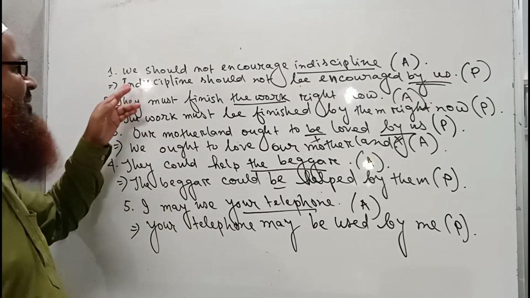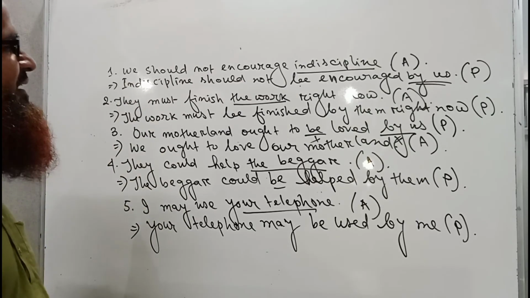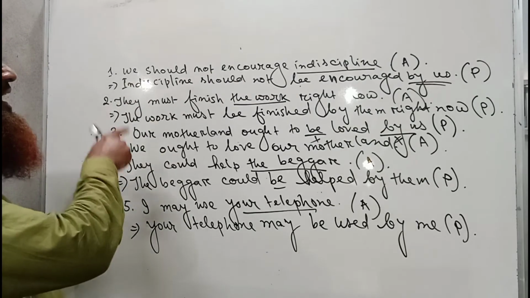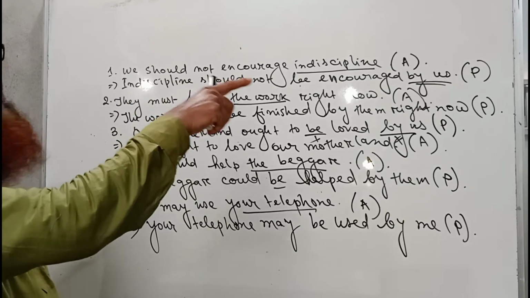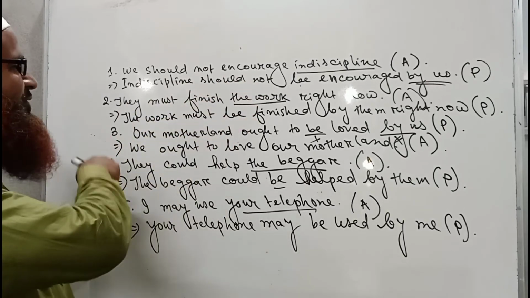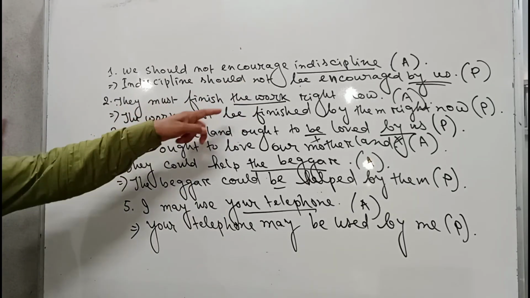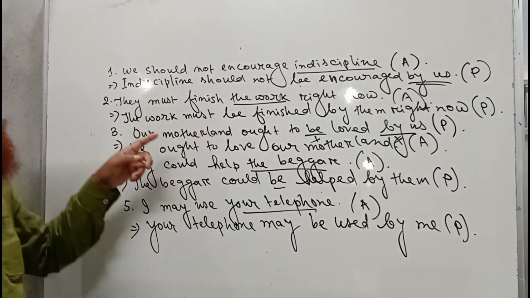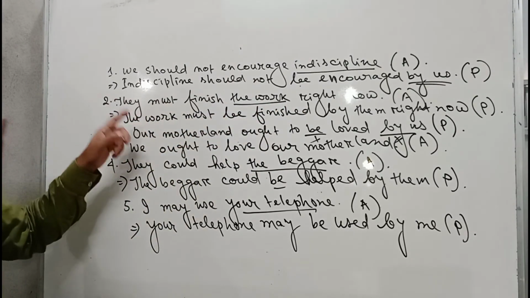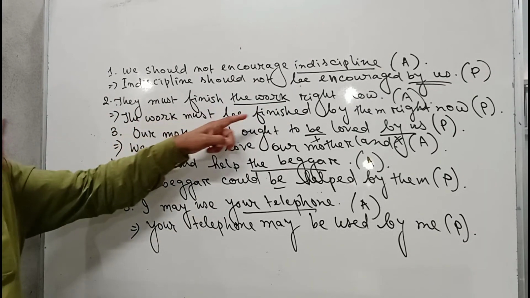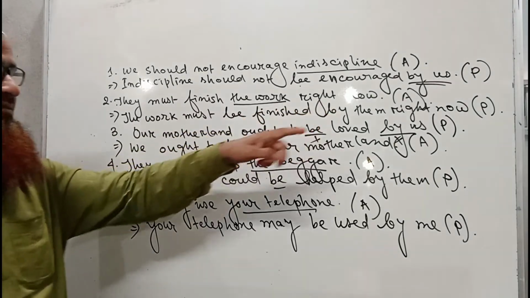Number one, we should not encourage indiscipline. Here, indiscipline should not be encouraged by us. Number two, they must finish the work right now. The work must be finished by them right now.